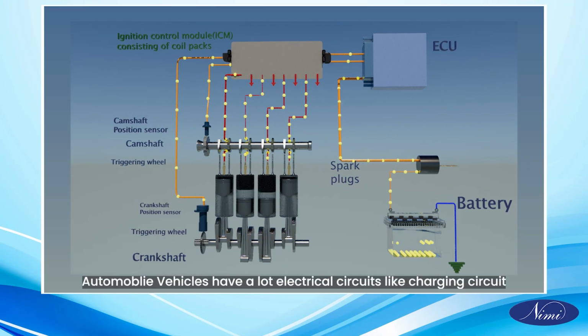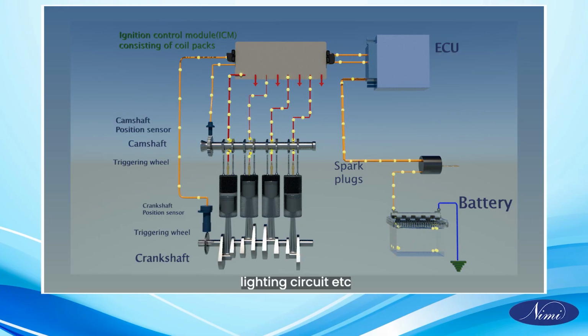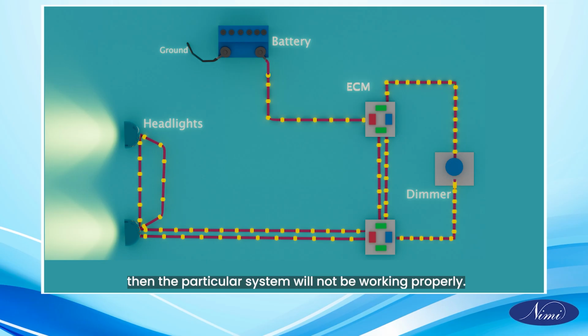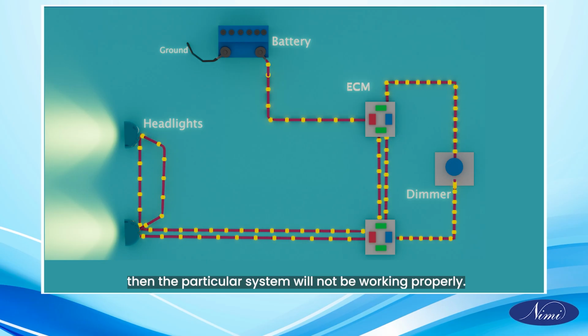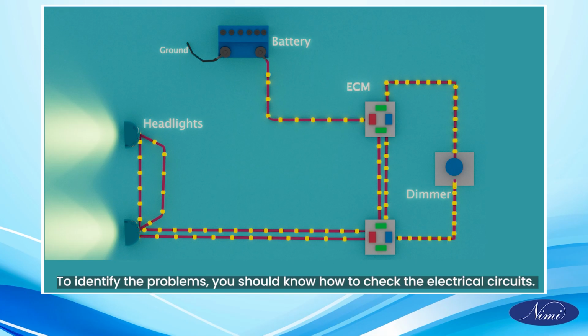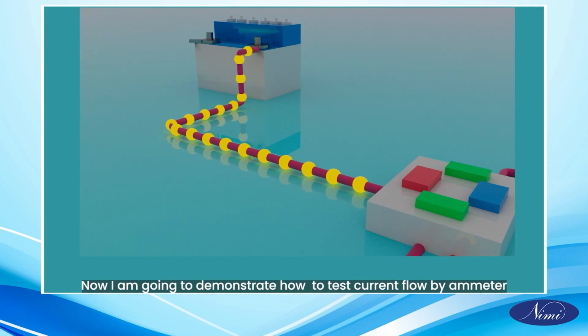Automobile vehicles have a lot of electrical circuits like charging circuit, lighting circuit, etc. If any problem occurs in any of these circuits, then the particular system will not be working properly. To identify the problems, you should know how to check the electrical circuits. Now I'm going to demonstrate how to test current flow by ammeter.